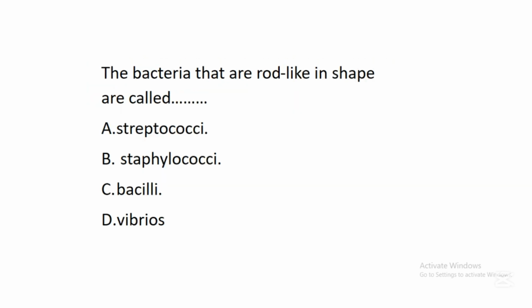The next question says, the bacteria that are rod-like in shape are called dash. A. Streptococci. B. Staphylococci. C. Bacilli. D. Vibrios. In this question, the correct answer is C. Bacilli. So these bacilli are bacteria that are rod-like in shape when a scientist views them with a microscope.